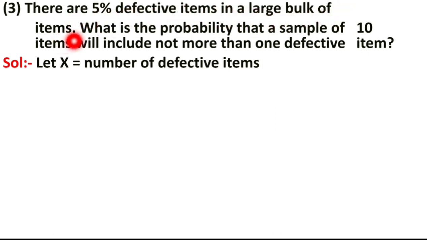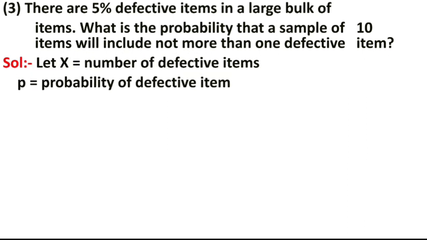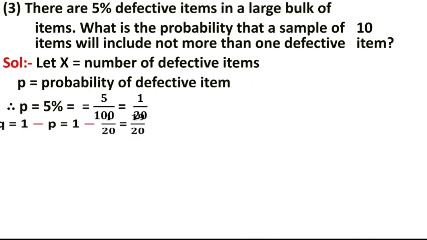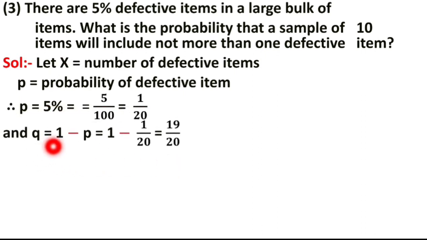In a large bulk of atoms, what is the probability that a sample of 10 atoms, means N is equal to 10. Here what is this 10? N, the value of N, which includes not more than 1 defective piece. Let capital X is equal to the number of defective atoms or number of defective pieces. The probability of a defective atom is nothing but 5% is equal to 5 upon 100, and that is nothing but 1 upon 20. What is Q? We have Q is equal to 1 minus P, and that is nothing but 1 minus 1 by 20, which is equal to 19 upon 20. So X follows the binomial distribution with N is 10 and P is 1 upon 20.